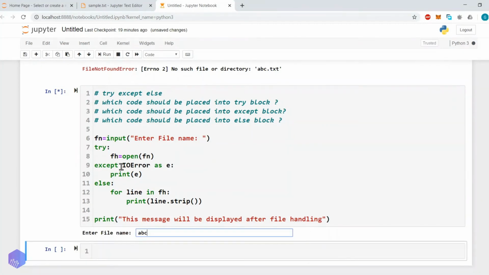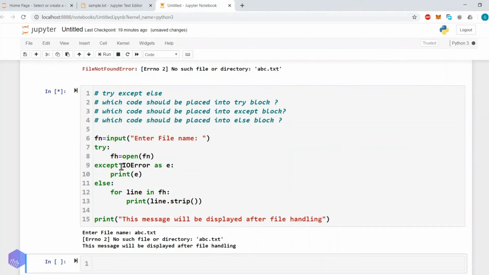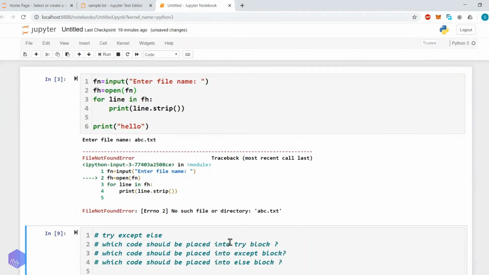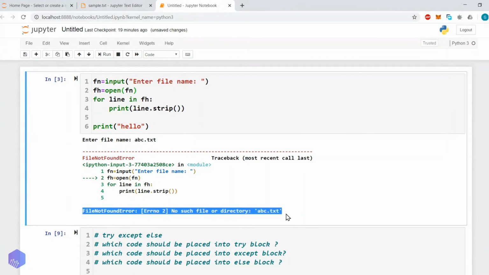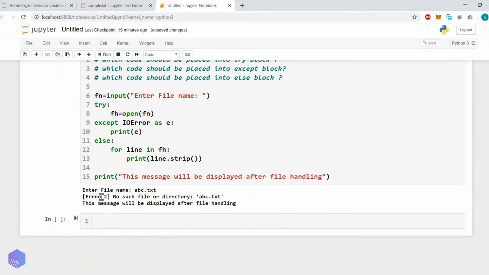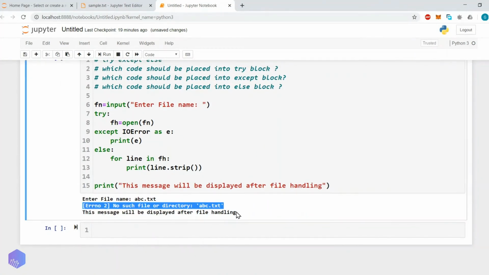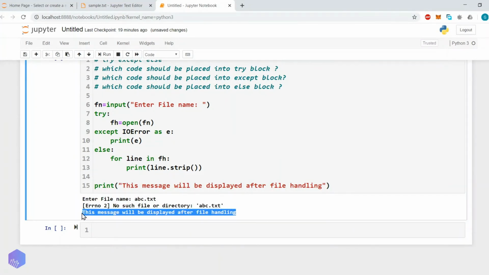Now let's try to execute it. Let's say abc.txt. Yes, then you can see error number 2, no such file or directory abc.txt. Now previously, the error was displayed but execution was halted, while in this case the error is managed, but execution is not stopped. It will be continued after handling the error.